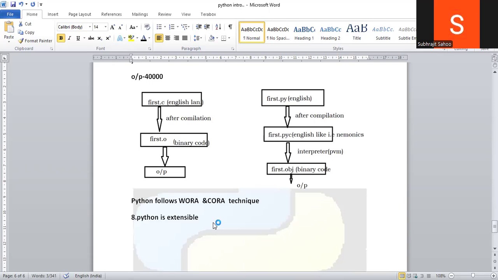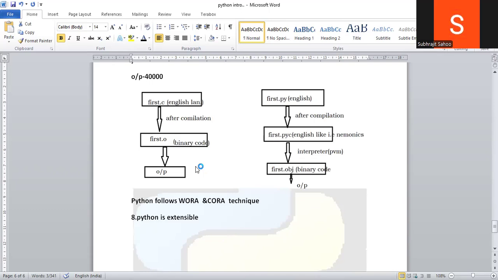Python is extensible, right? So these are the several features of the Python programming language. I hope this is very clear to all of you, because I have given a lot of examples. You need to listen carefully and note down everything. Then only it can be easy for you, right?